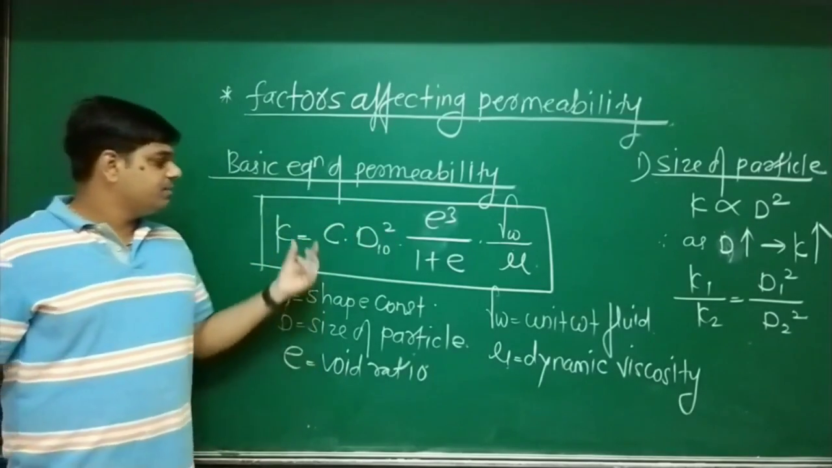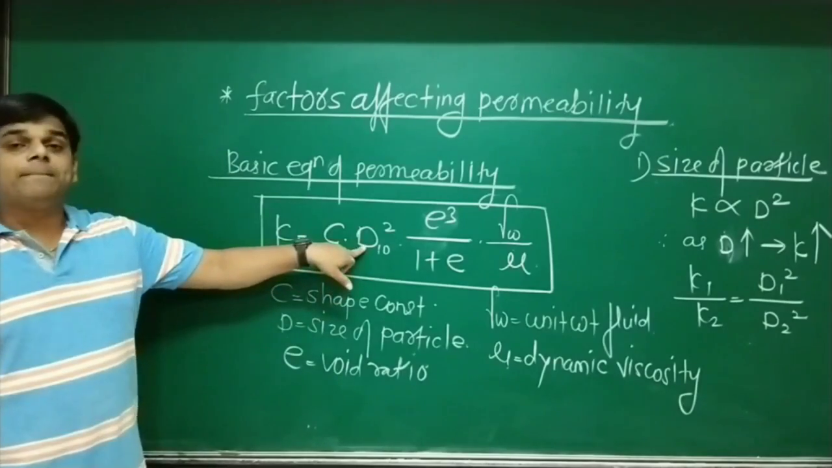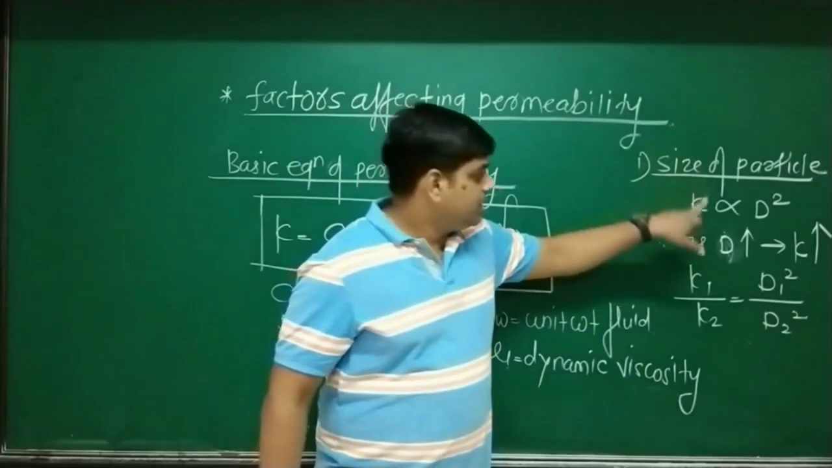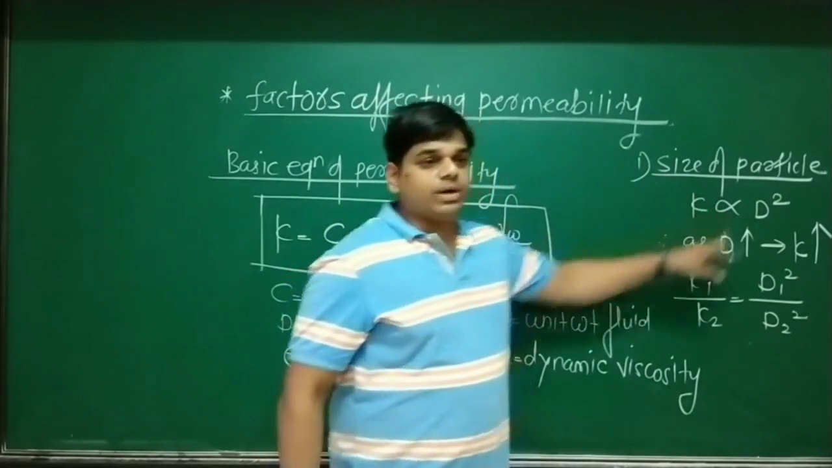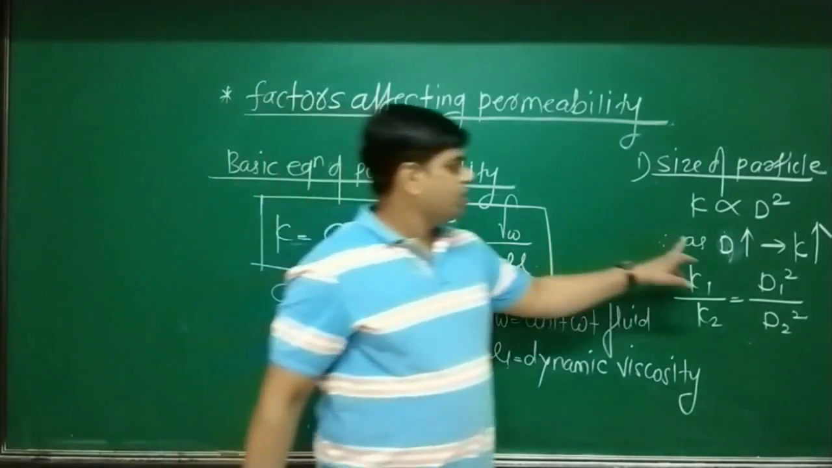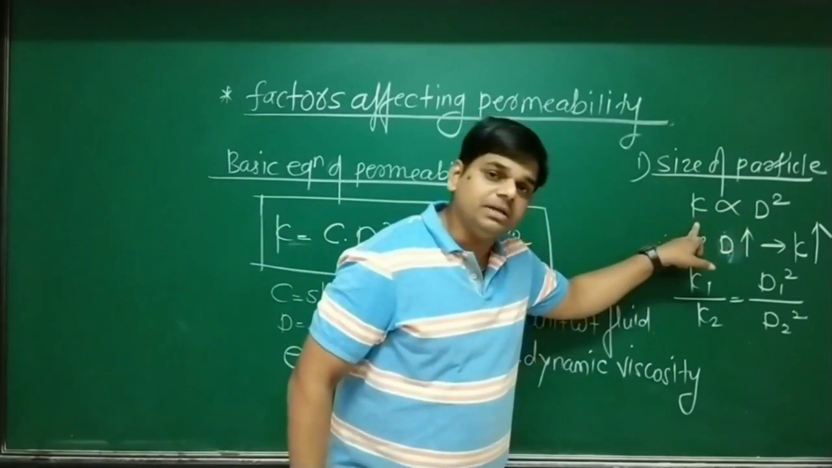Okay, now let's start with the first factor, that is the size of particle. So look at the board. Size of particle, K proportional to d square. K proportional to d square. Therefore what? As diameter d increases, permeability increases.